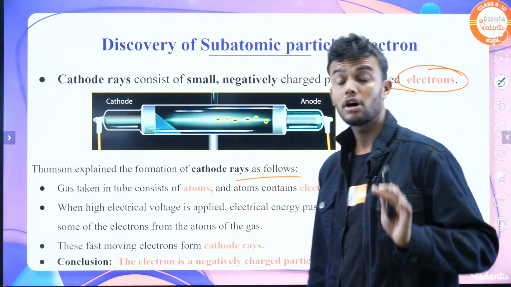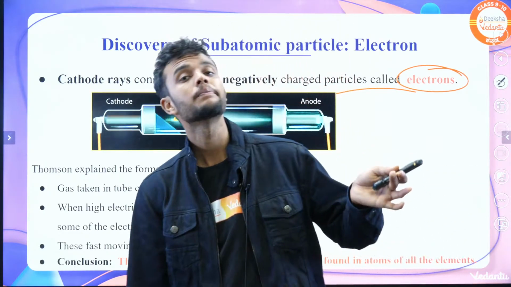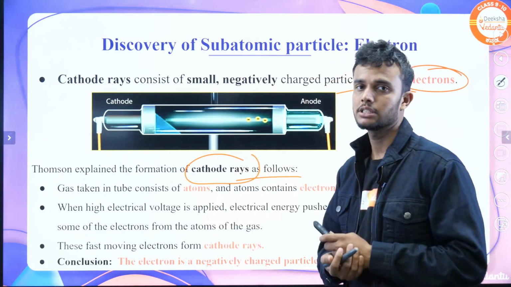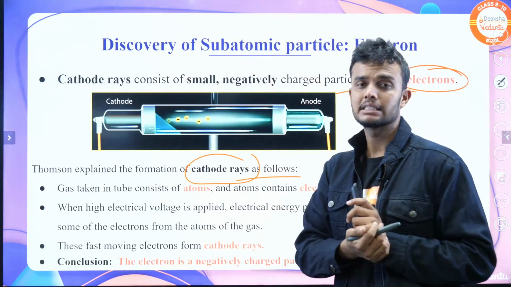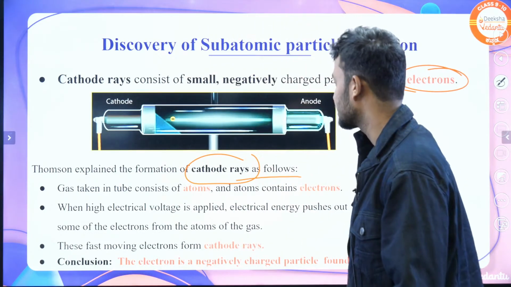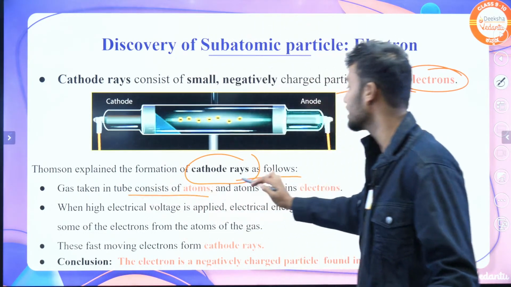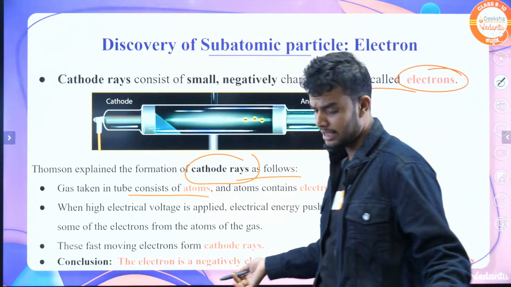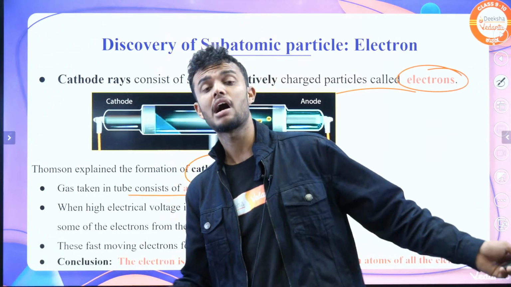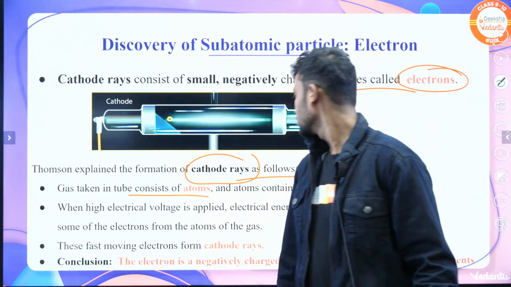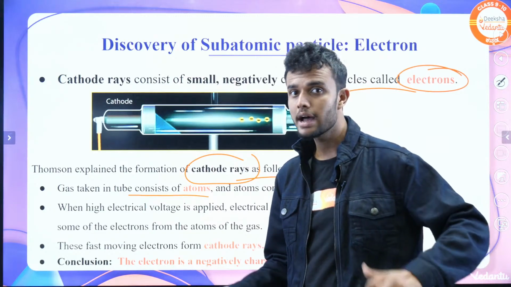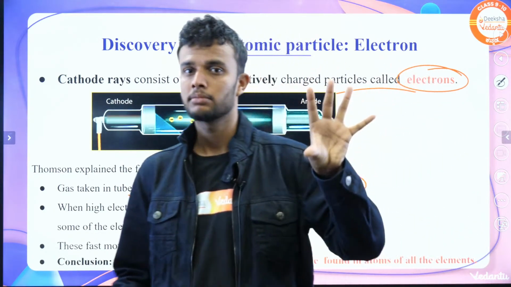And students, here the Thomson atomic model is there. It is also important. Thomson also explained the formation of cathode rays. Why are the cathode rays formed? Because he took some gases. He studied the discharge tube under various gases. The first point: the gas taken in the tube consists of atoms. Absolutely, gases also consist of atoms. For example, oxygen gas has oxygen atoms. And atoms consist of electrons. That's why this fluorescent glow comes.